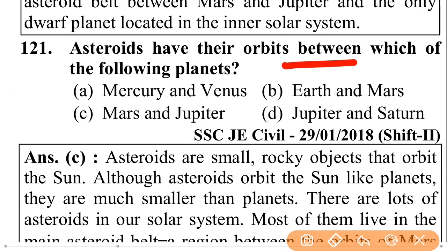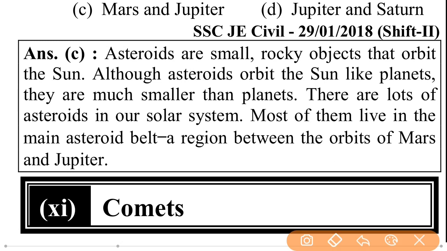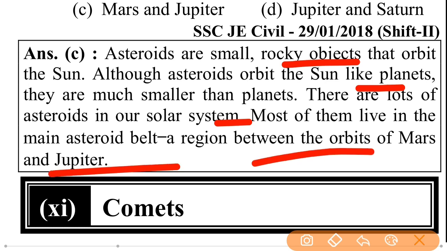Asteroids have their orbit between which of the following planets? That is Mars and Jupiter. Asteroids are small rocky objects that orbit the sun. Although asteroids orbit the sun like planets, they are much smaller than planets. There are lots of asteroids in our solar system. Most of them live in the main asteroid belt, a region between the orbits of Mars and Jupiter.